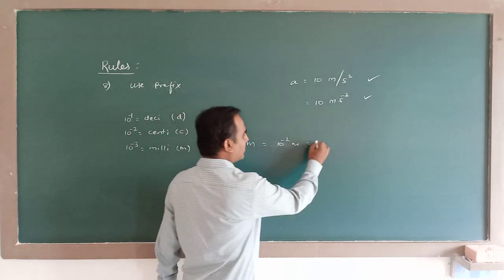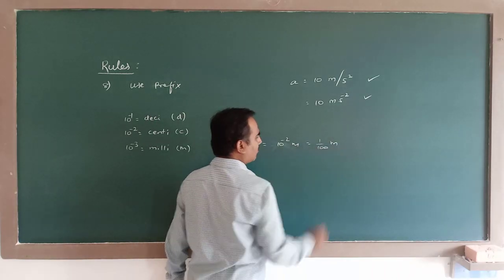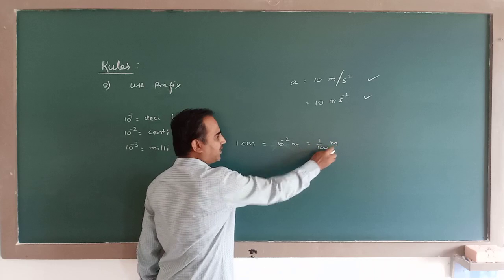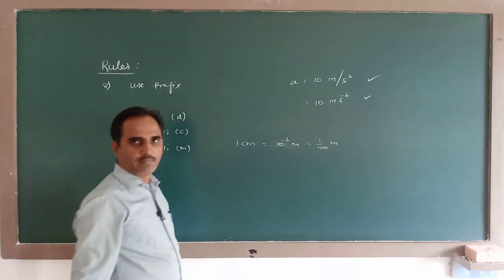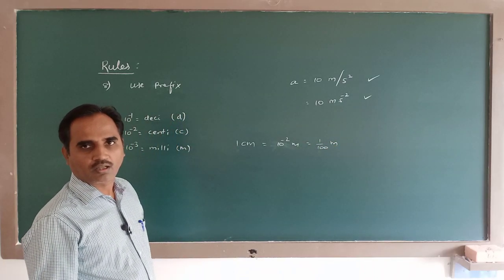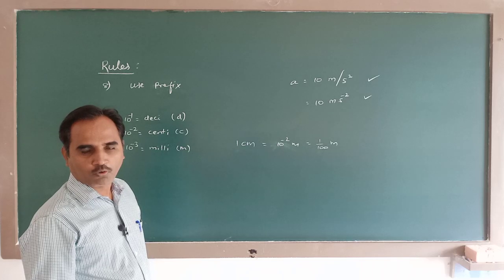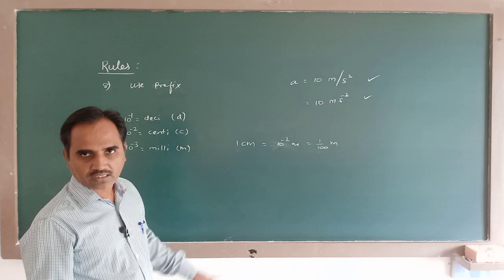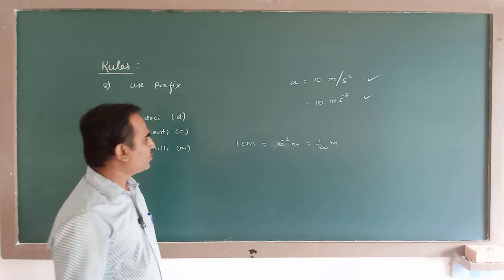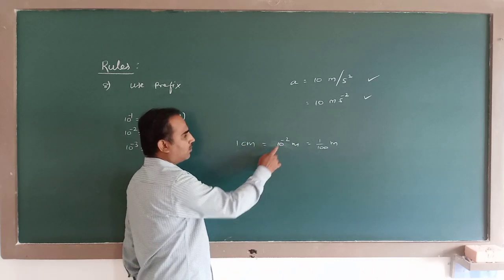So 10 to the power of minus 2 means 1 by 100. That is how you get 1 meter is equal to 100 centimeter. 1 meter ಅನ್ನೋದು 100 centimeter ಹೆಂಗಾಗುತ್ತೆ ಅಂದರೆ this is the reason. This word centi, it refers to 10 to the power of minus 2.